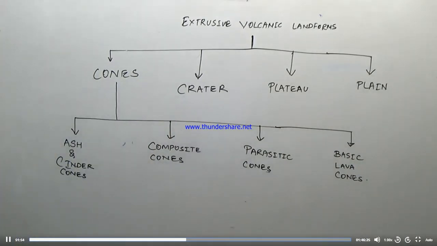So the extrusive igneous volcanic landforms are divided into cones, craters, plateaus and plains. We'll be studying these cones in detail. The cones are further divided into ash and cinder cones, composite cones,